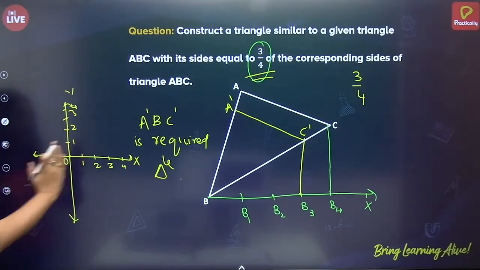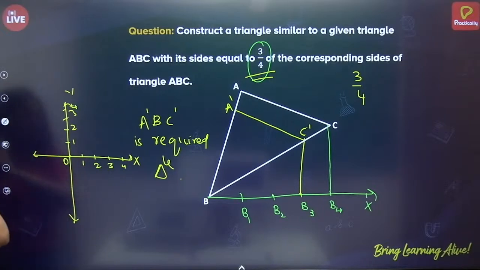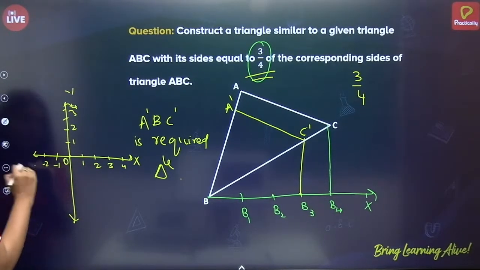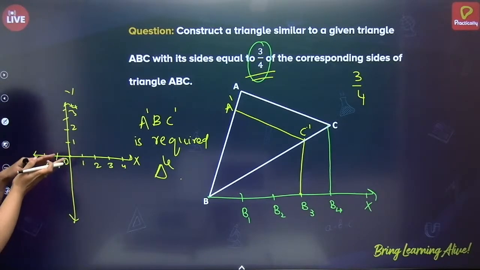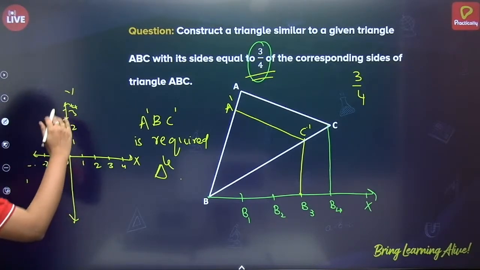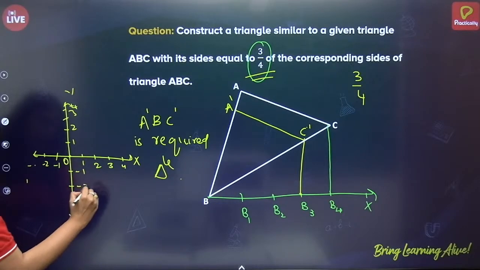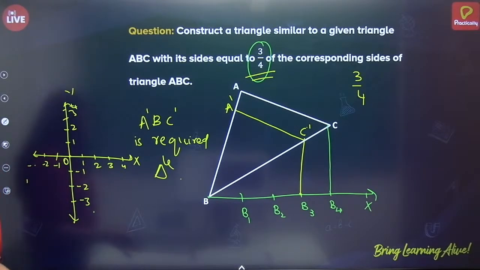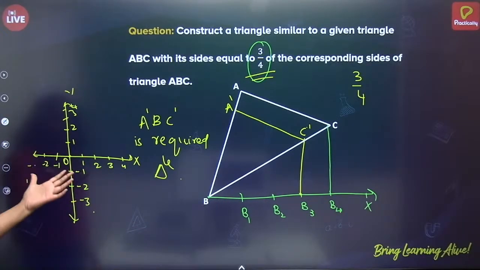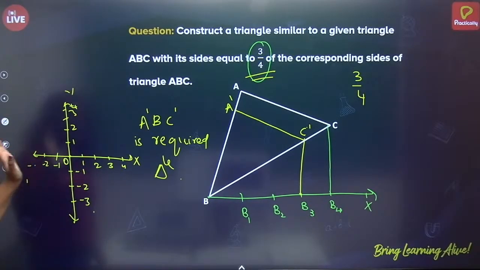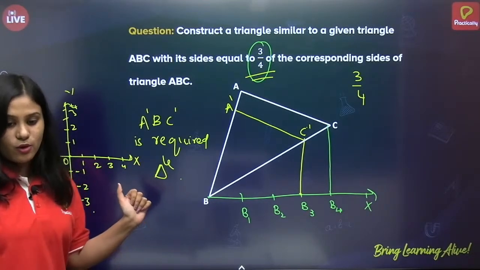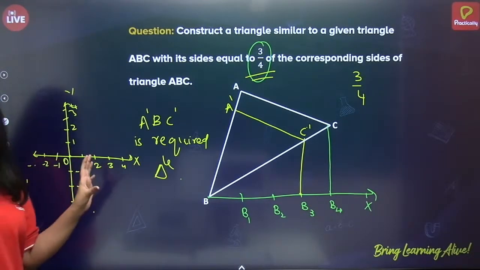And to the left of 0, that is to the left of the y-axis, it is negative, so it will be -1, -2, and so on. And again, to the bottom of the y-axis, it will be -1, -2, -3, and so on. So that is why in the Cartesian plane or coordinate plane there are positive and negative coordinates. Okay. So I hope this was your doubt and it's clear.